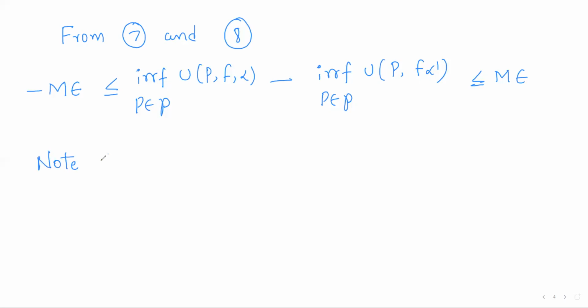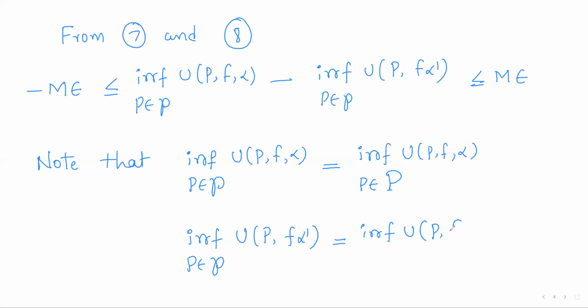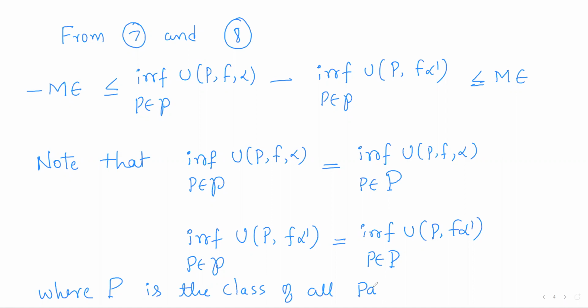Note that the infimum of U(P, f, alpha) as P varies over the refinements of P star is nothing but the infimum of U(P, f, alpha) as P varies over capital P. Similarly, the infimum of U(P, f, alpha dash) as P varies over the refinements of P star is equal to the infimum of U(P, f, alpha dash) as P varies over capital P, where capital P is the class of all partitions of the closed interval [a, b].